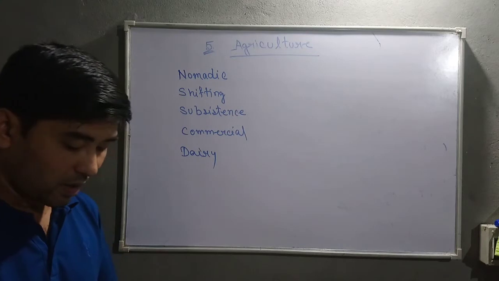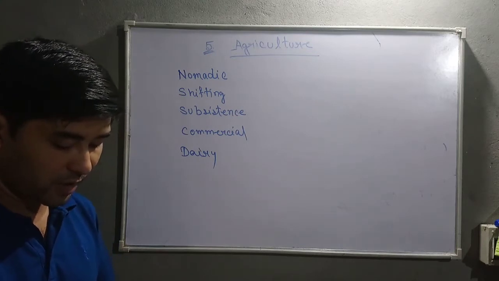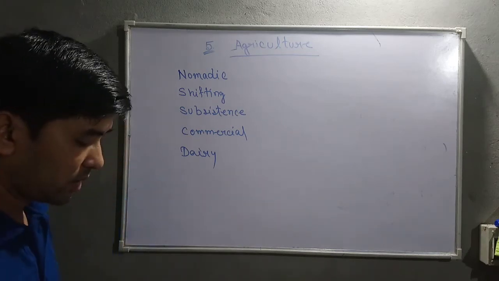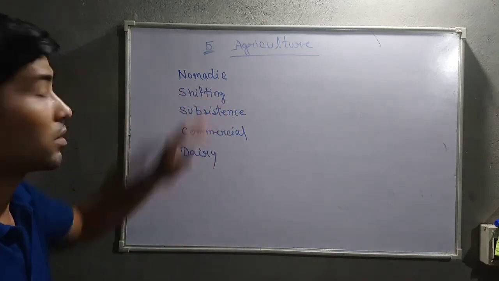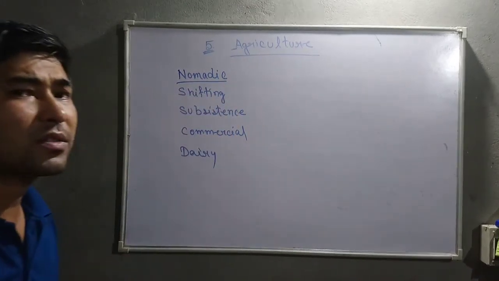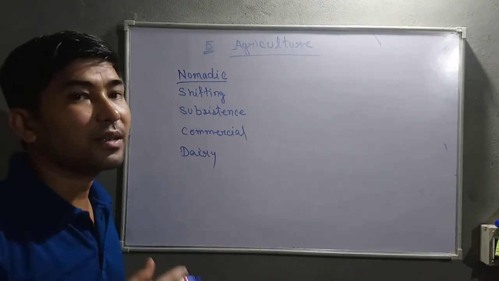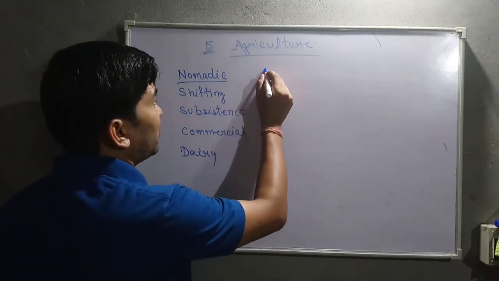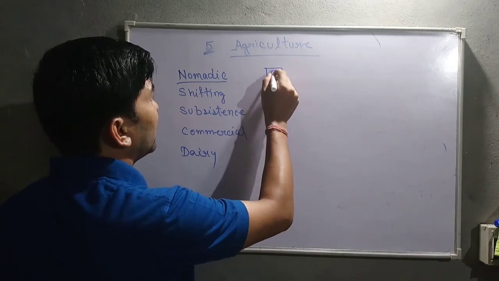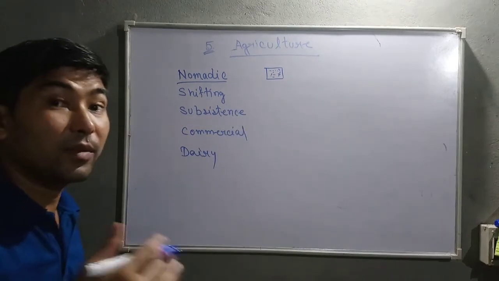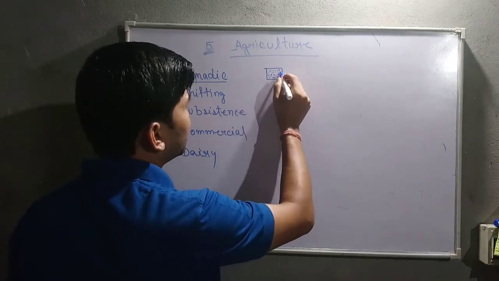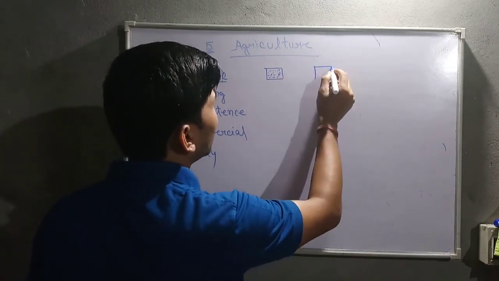Nomadic farming refers to the practice of farming in which herdsmen move from one place to another with their families and their livestock. In some parts of India, near the Himalayas, it is carried out. So for 3 months they will do cropping here with their herds. Herds were also there, animals were also there. After doing all these crops, they will move towards another area.